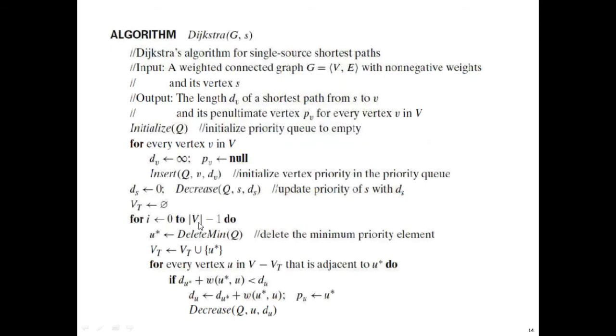n represents the number of vertices. So the time for deletion as well as insertion is taking n time, and that process will be repeated v minus 1 times. So v minus 1 into v, inside that into v will be happening. So theta of v square will be the complexity.